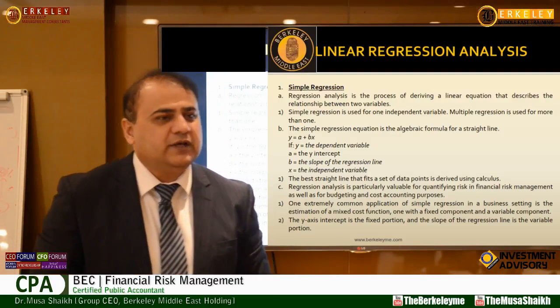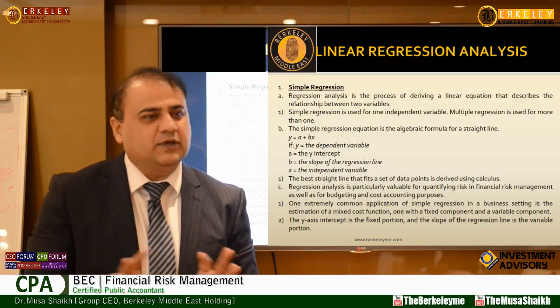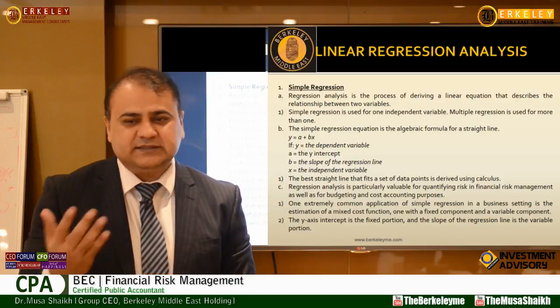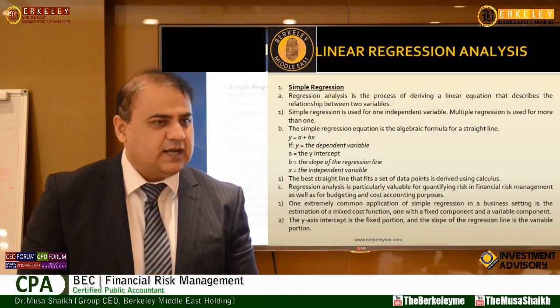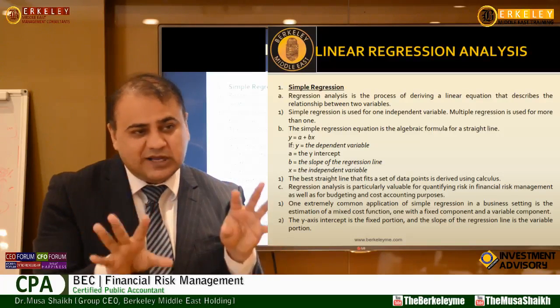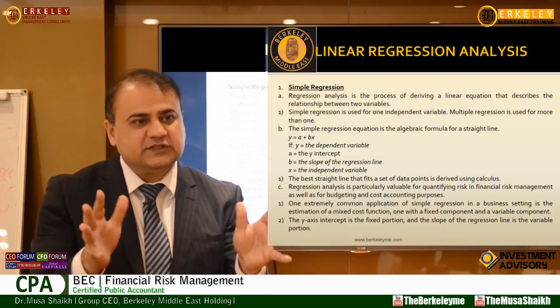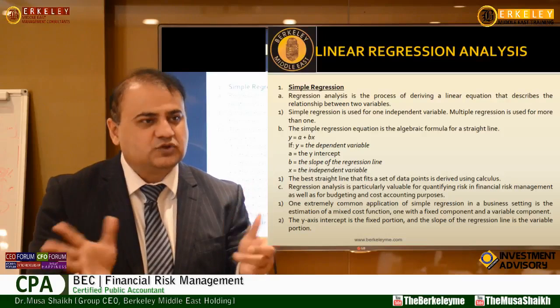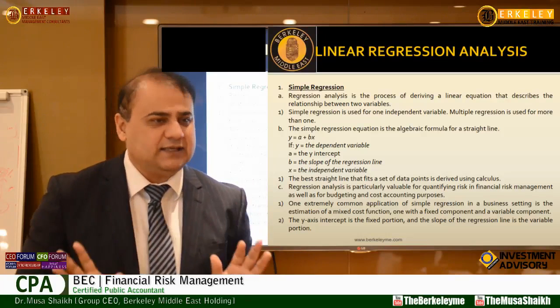So what we do is we take variables, events like sale versus advertisement, and we put them into an equation, into a relationship, and then we see how it behaves. This is called regression analysis.